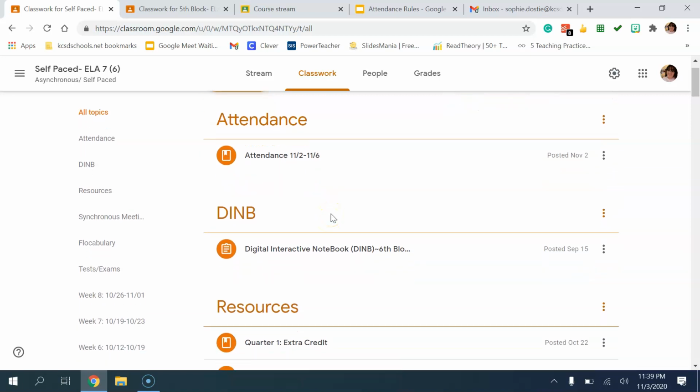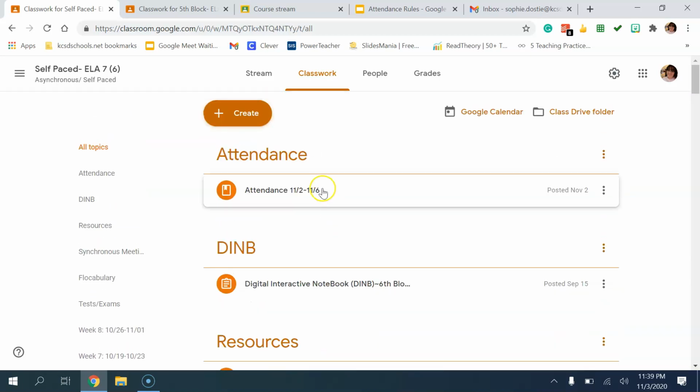A reminder that students just need to complete one assignment or fill out the attendance form by Friday to be counted present for the entire week. If asynchronous or option 3 students do not complete any work or any attendance form by Friday, they are counted as absent for the entire week.